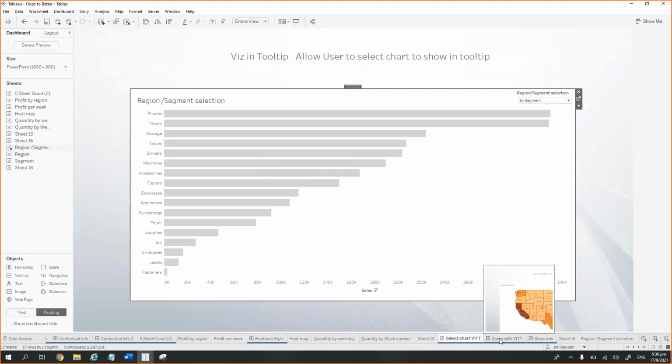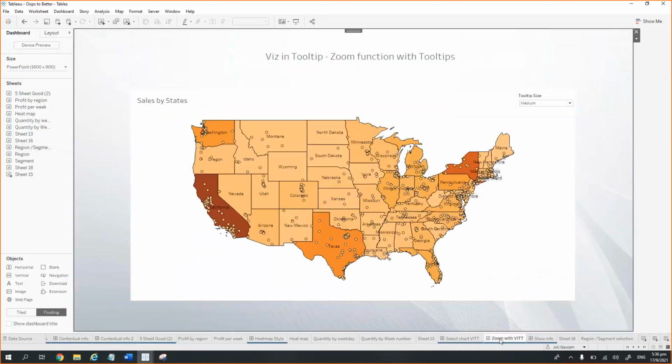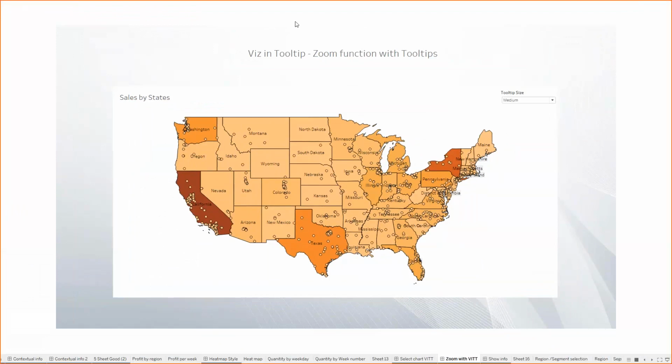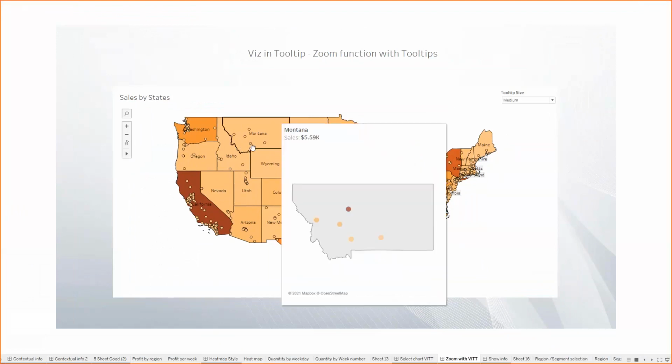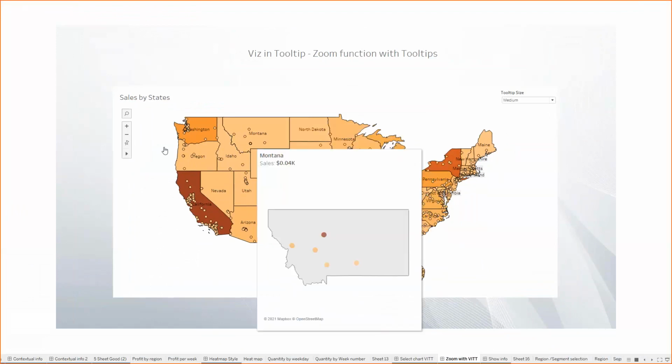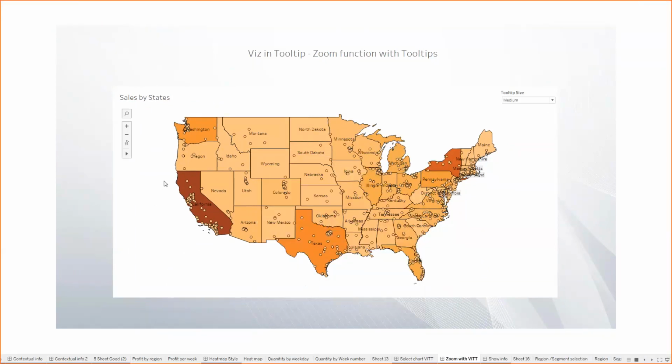After that, I want to put focus on this thing. This is actually a cool thing which I also discovered recently. What this chart currently is doing is showing the sales by states, and we have small circles which are being shown for the cities as well.